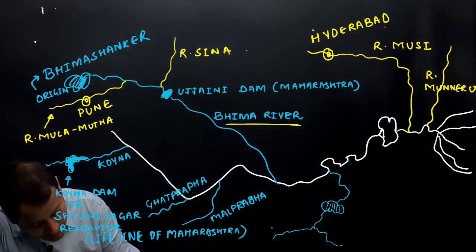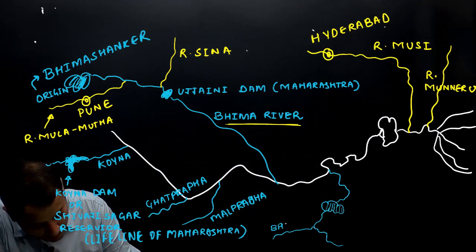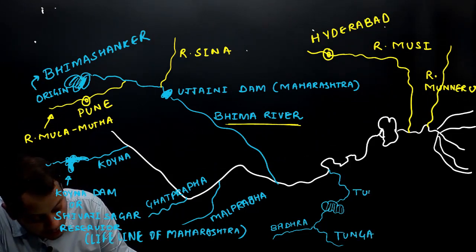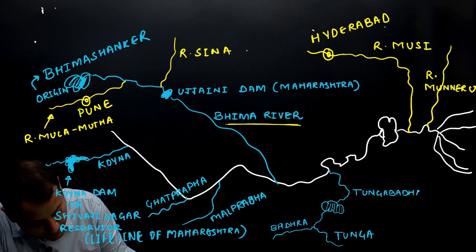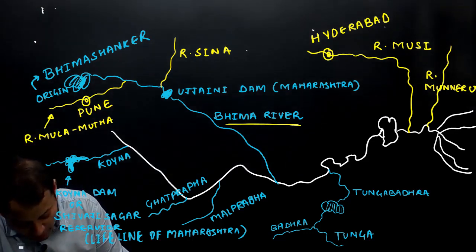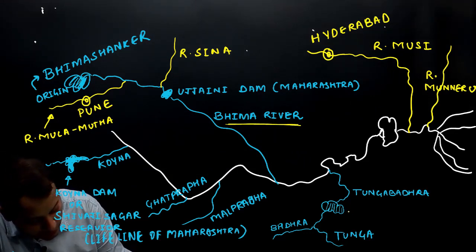So this is river Bhadra, this is river Tunga, and this combined river is known as Tungabhadra. A dam on the river Tungabhadra is known as Tungabhadra Dam.